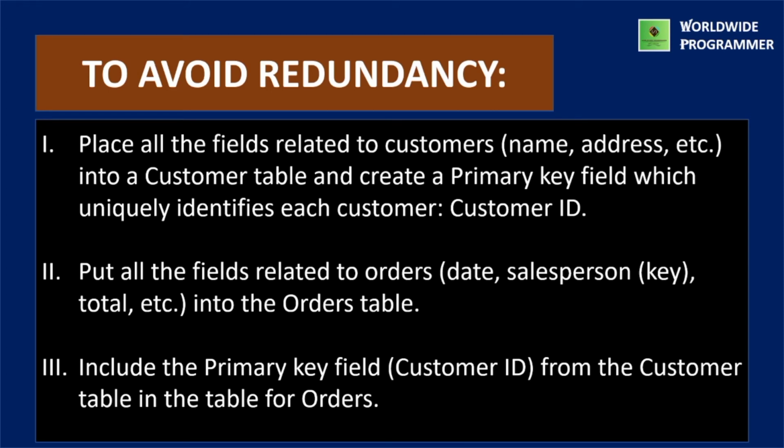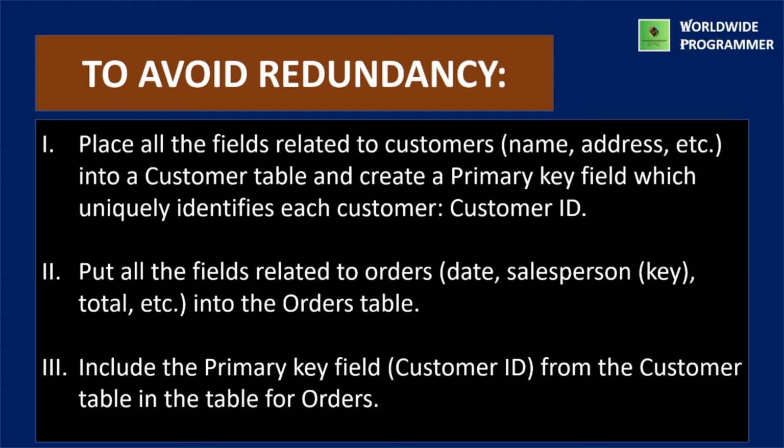To avoid redundancy, place all the fields related to customers, name, address, etc., into a customer table and create a primary key field which uniquely identifies each customer, the customer ID. Next point is put all the fields related to orders such as date, salesperson, total, etc., into the orders table.